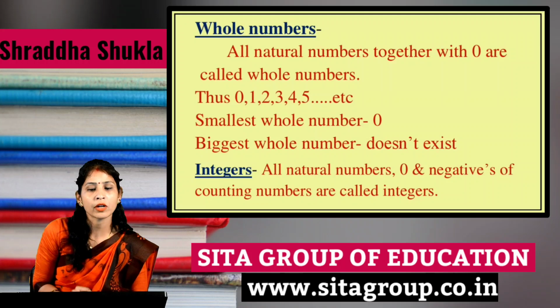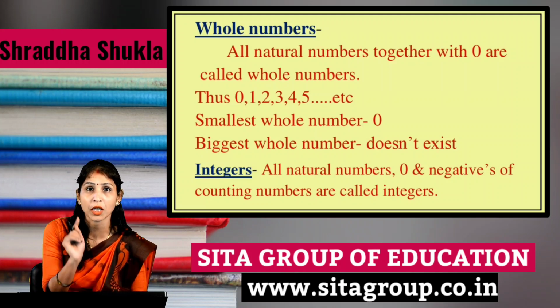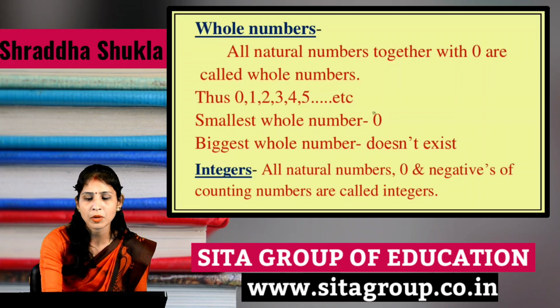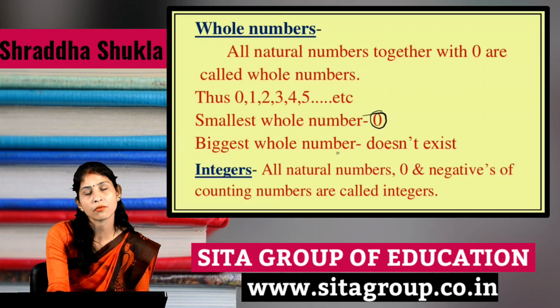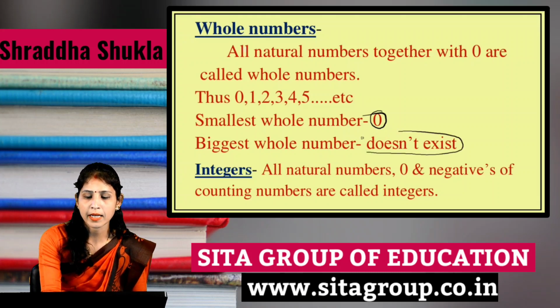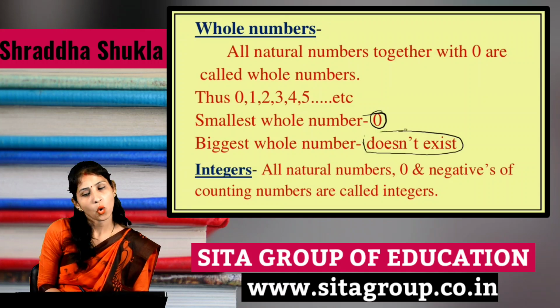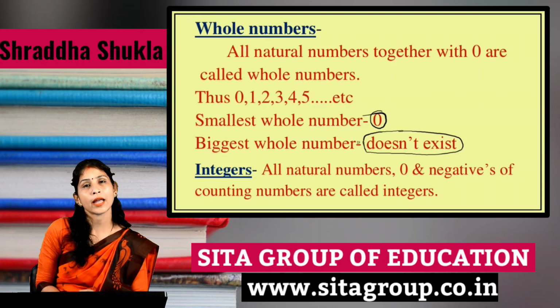And if somebody asks you which is the smallest whole number, then you will say 0, because whole numbers start with 0. Got it? Now, which is the biggest whole number? It cannot be decided, so it does not exist.